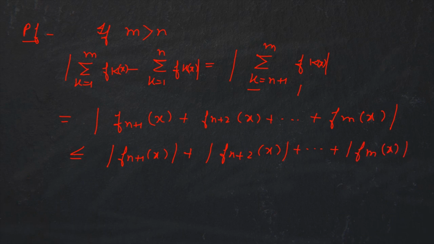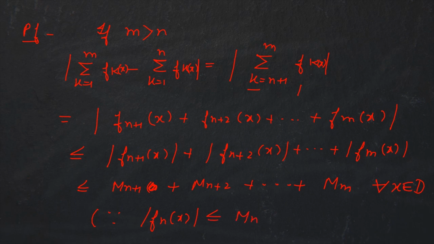And by the assumption this is less than or equal to Mn+1 plus Mn+2 plus so on till Mm, for all x in D. This was our assumption, since modulus of fn(x) is less than or equal to Mn for all x in D and for each n in natural numbers. I have just applied this result.